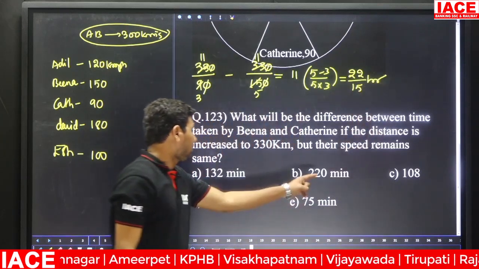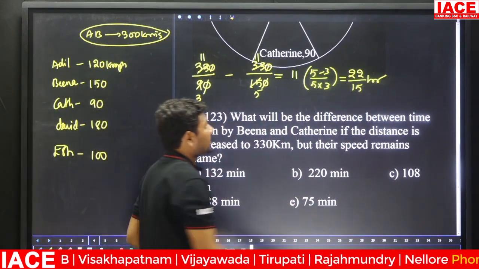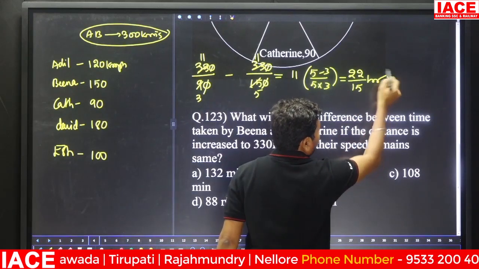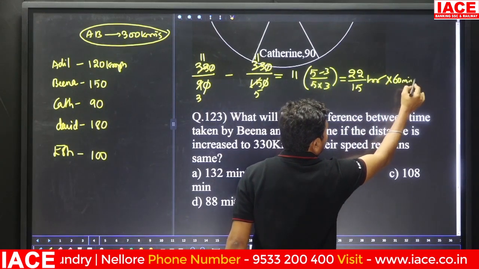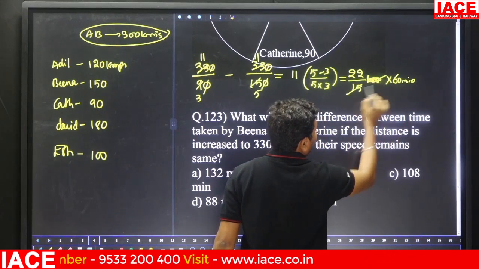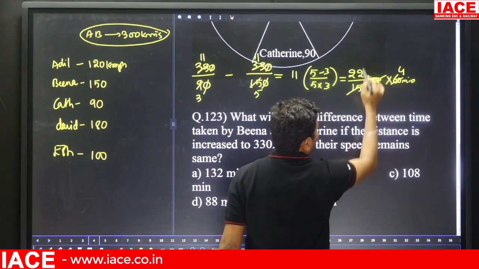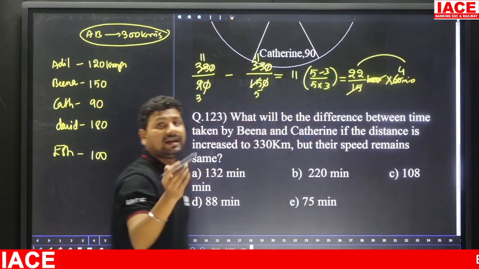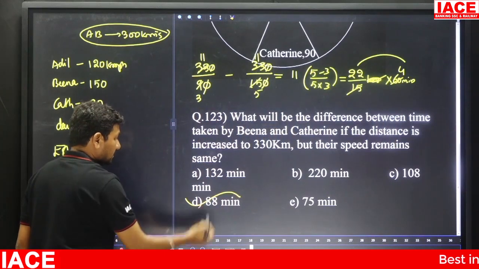But the answer is required in minutes. For minutes, 1 hour is equal to how many minutes? 60 minutes. Now there is no hours. Then 15 to 60 is 4 times, 4 into 22 is equal to 88 minutes. 88 minutes means option D.